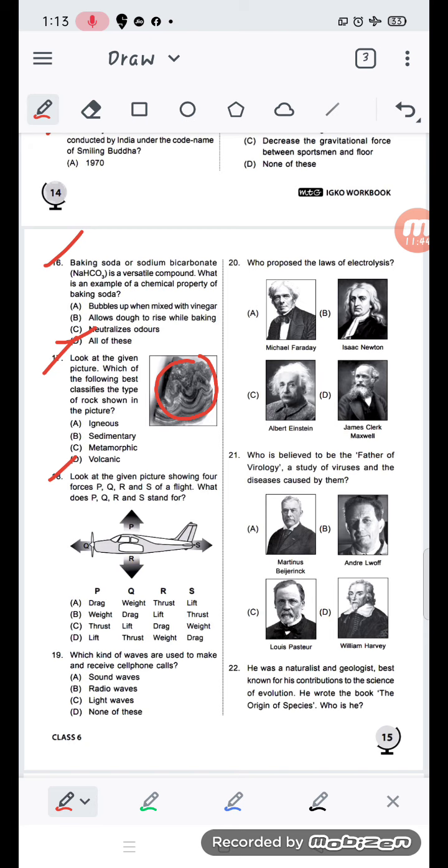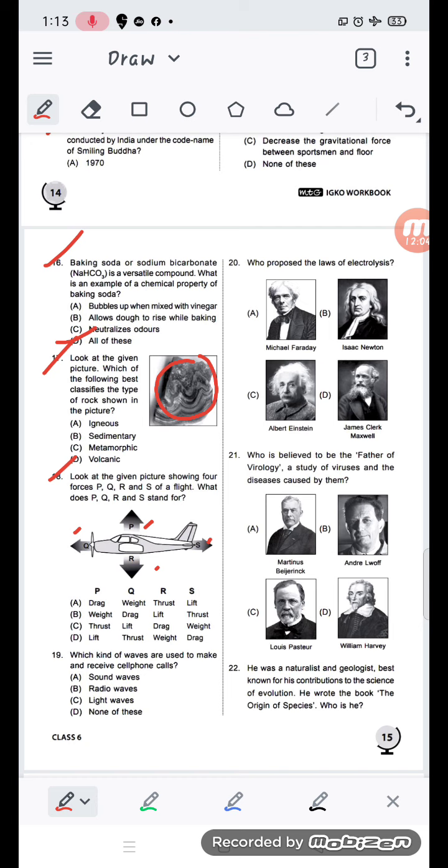Number 18. Look at the given picture shown. Four forces P, Q, R and S. What does P, Q, R and S stand for?